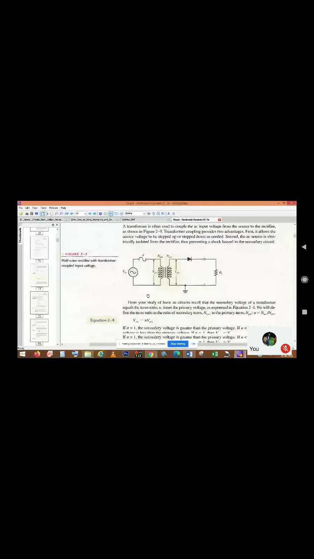For example, there are numericals where an effective barrier potential cuts this voltage. Now, what will be the scenario if we consider a full wave rectifier? Before going to that, the half wave rectifier with a transformer coupled input. You have an idea about the transformer, primary coil and secondary coil. It transmits from one sinusoidal to the second one, and if you apply one diode at the secondary of the transformer, it will convert to a half wave rectifier. So there are some numericals.